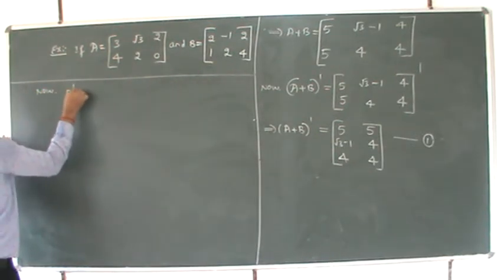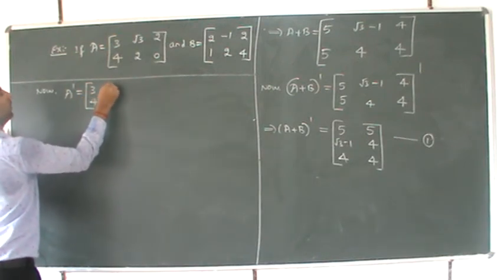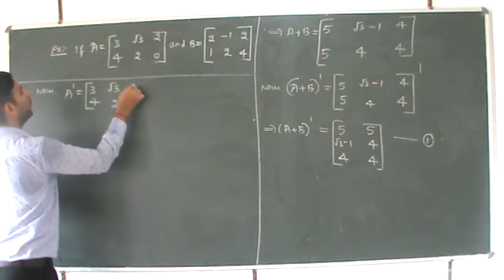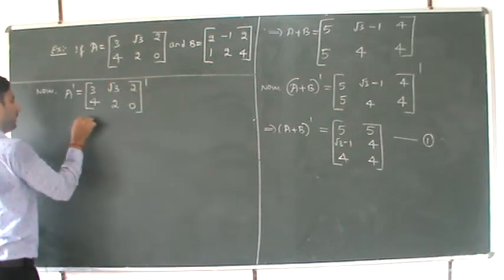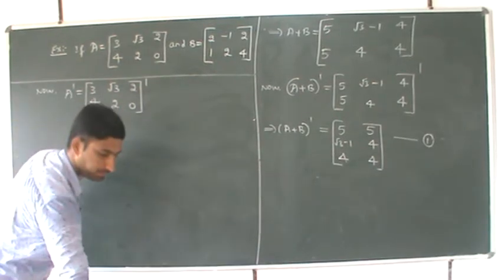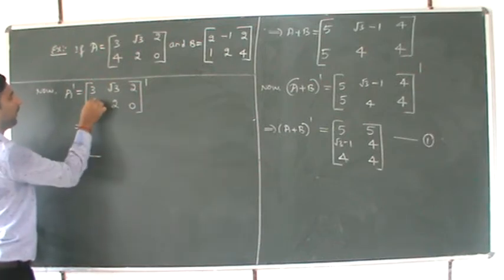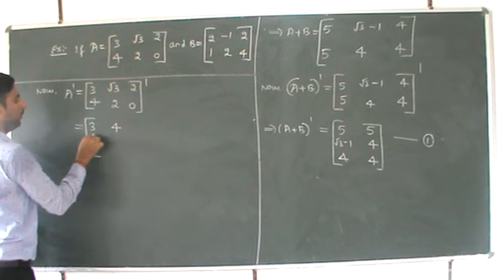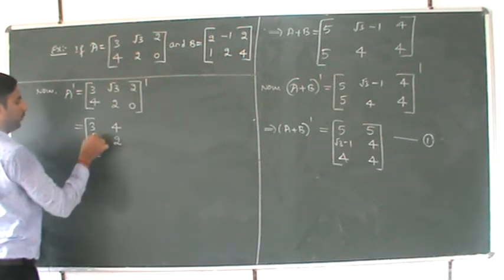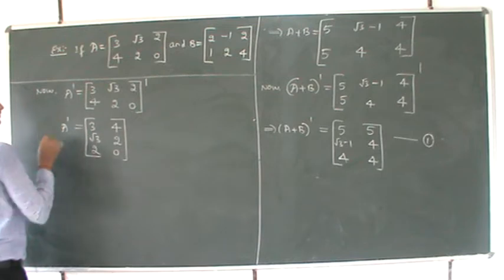Now A dash, which is nothing but [3 4 root 3 2 2 0] dash, which is nothing but 3 4 column becomes row, root 3 2 column becomes row, 2 0 column becomes row, which is A dash.